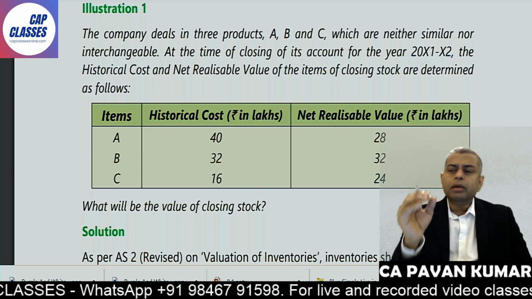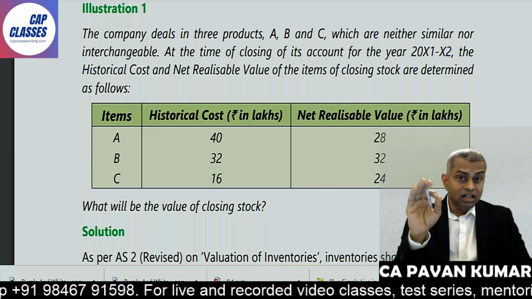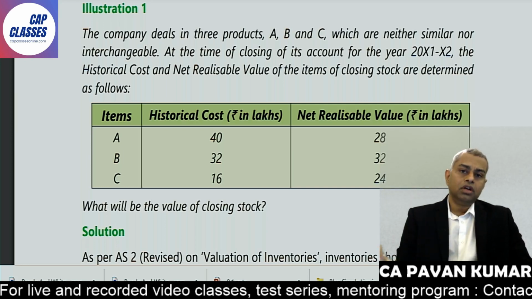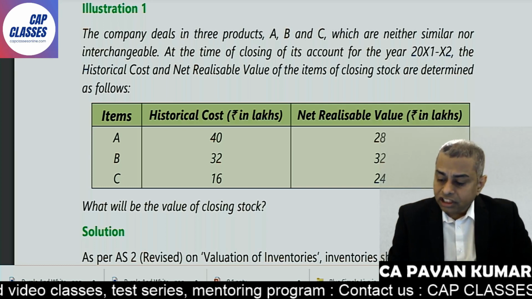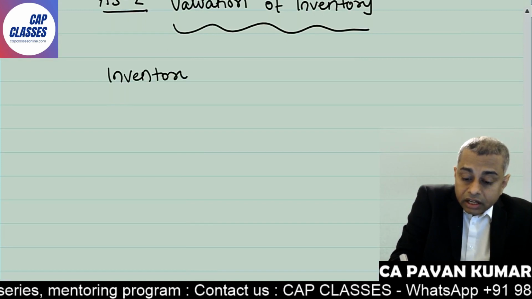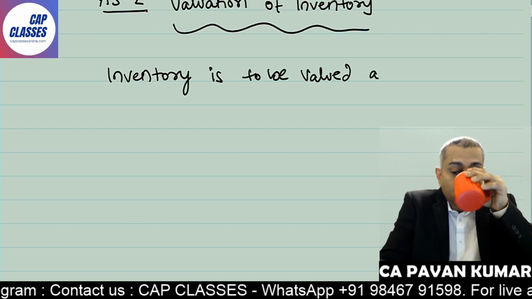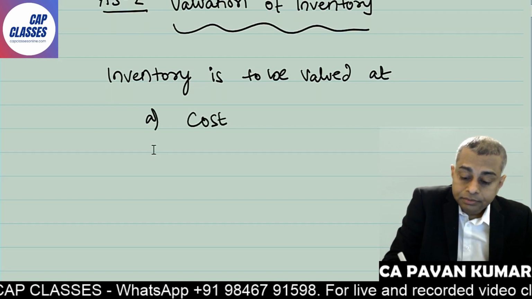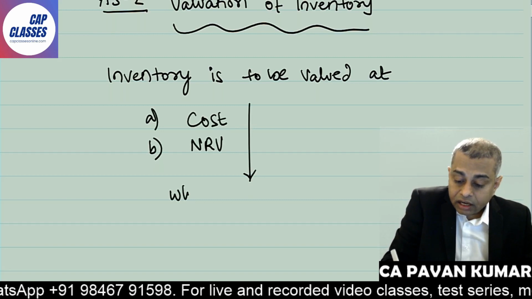Do you know one basic rule without reading AS2? Did you do AS2? No. You have not read AS2 till now. Do you know that inventory is to be valued at cost or net realizable value, whichever is lower? Have you read this? Inventory is to be valued at A, cost, B, net realizable value, whichever is lower. Correct?